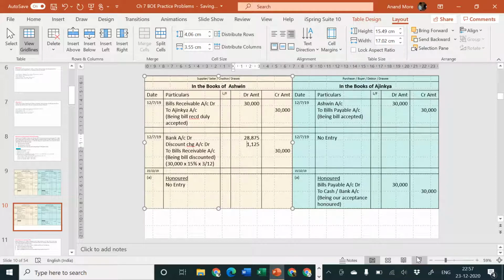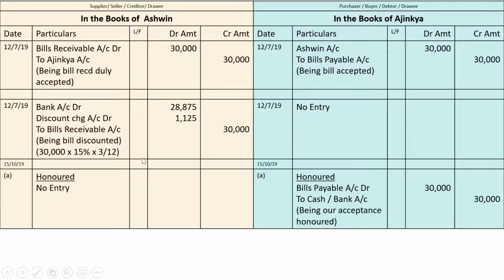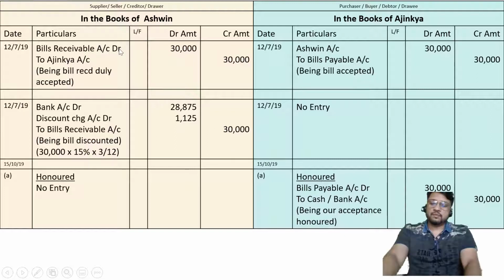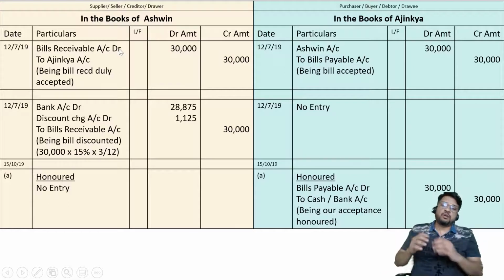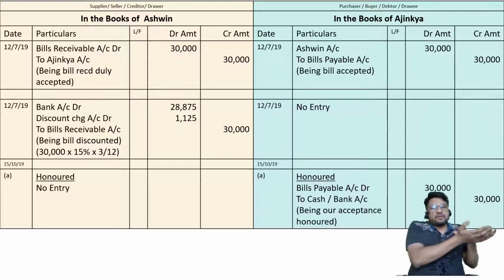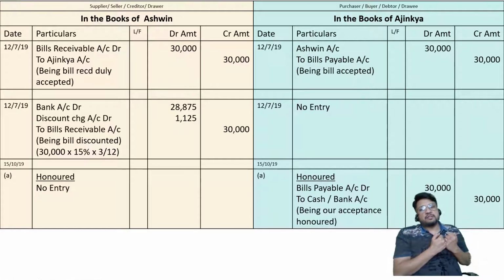Yes, look into these entries properly. You can understand that on 12th of July, bills receivable account is debited, and again on 12th of July, bills receivable account is credited. So bills receivable is debited because it was received, and bills receivable is credited because it was given to the bank. When it was received from Ajinkya, we said bills receivable account debit.